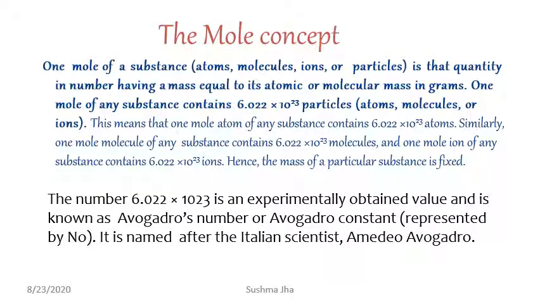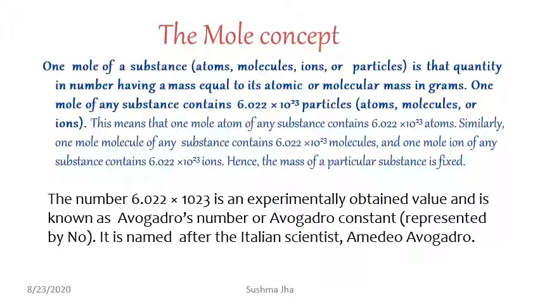A very important topic is the mole concept. Now, how do we define 1 mole of a substance? Substance means it can be atoms, ions, molecules or particles. One mole is that quantity in number having a mass equal to its atomic or molecular mass in grams. One mole of any substance contains 6.022 into 10 raised to 23 particles of atoms, molecules or ions.